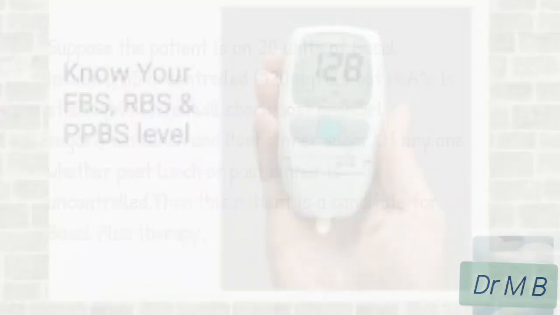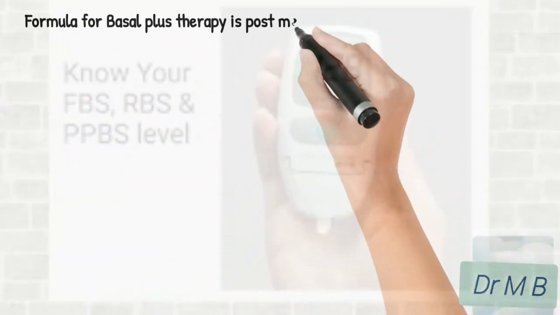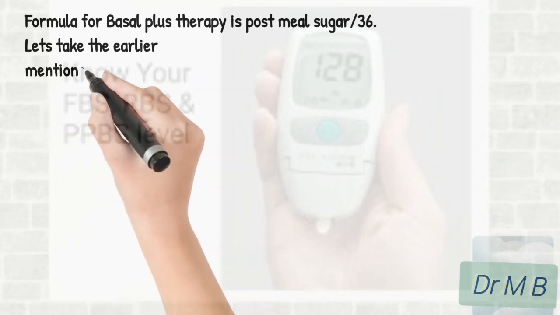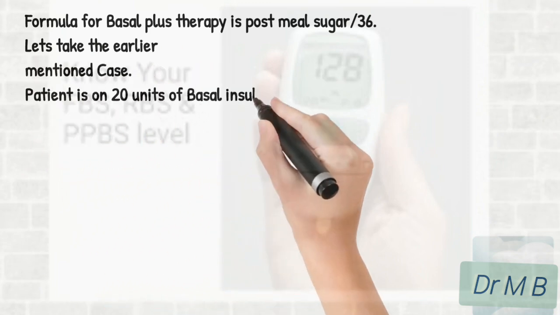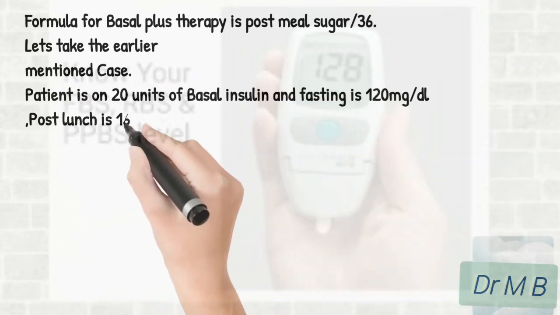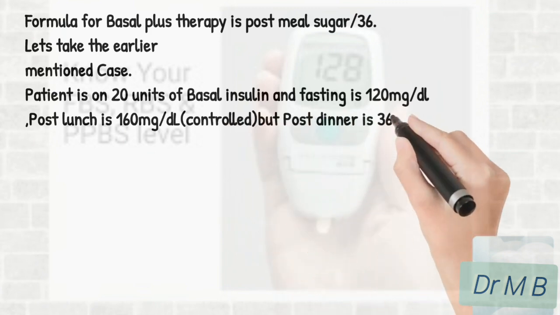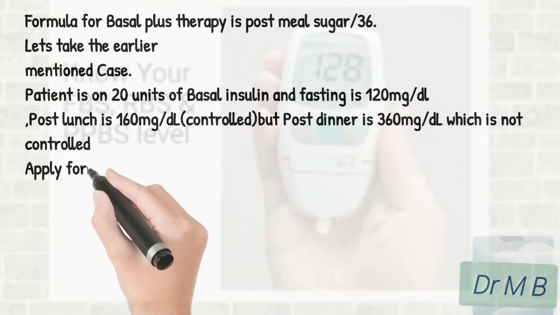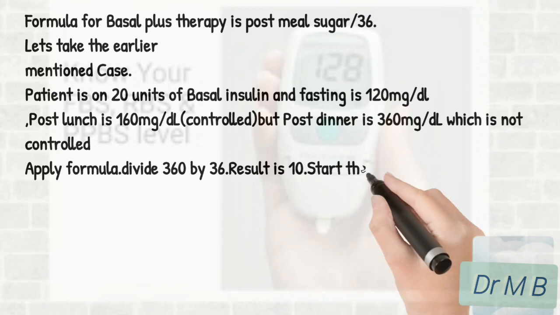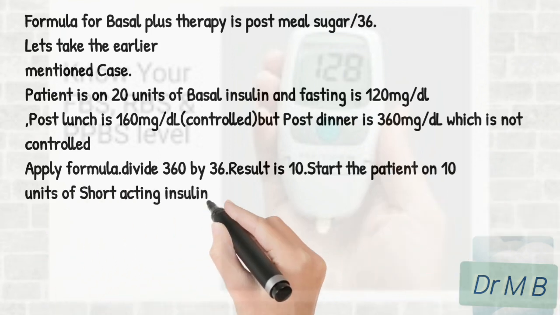So remember this point. The formula for basal plus therapy is post-meal sugar divided by 36. Let's take the earlier mentioned case. The patient is on 20 units of basal insulin and fasting is 120 mg per dl. Post-lunch is 160 mg per dl, but post-dinner is 360 mg per dl, which is not controlled.